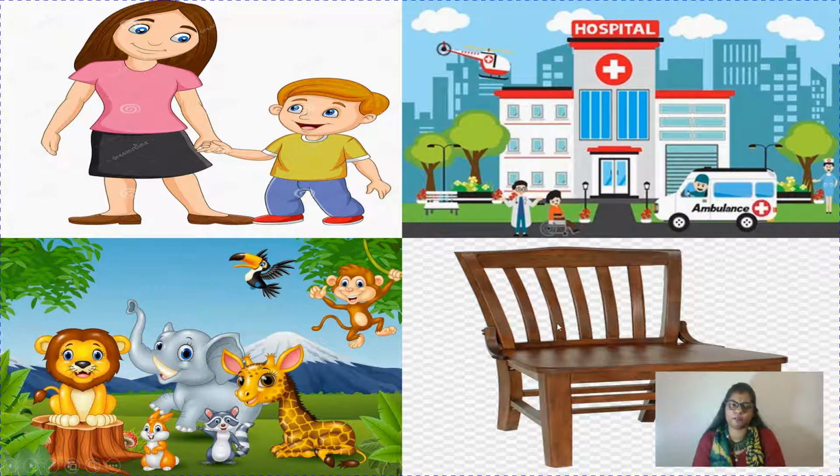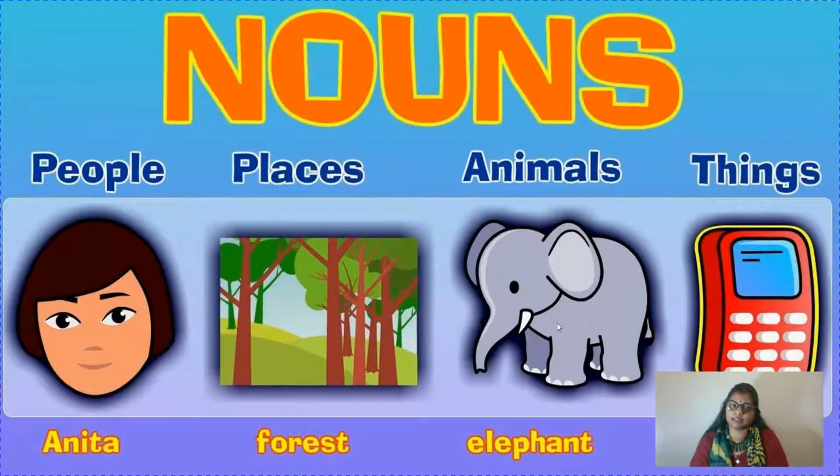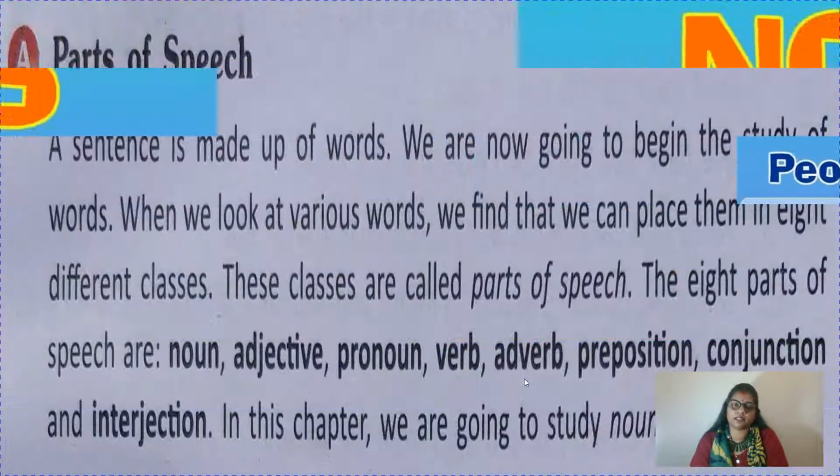It is so simple. Just take out your 4 fingers like this and you can repeat after me. A noun is a name of a person, place, animal or thing. Okay. Children, in class 1 or 2 you were learning nouns and naming words. But now you have to say a noun is the name of a person, place, animal or thing. Like here we can see Anita is the name of a person, forest is a name of a place, elephant is the name of an animal and phone is a name of a thing.